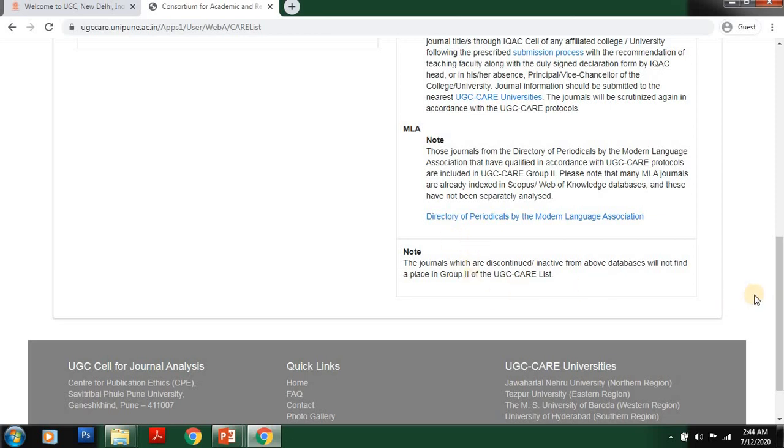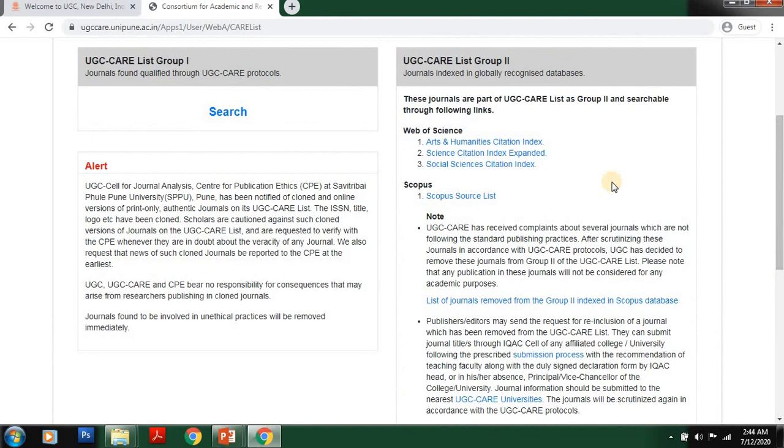So what does it mean? That means if a Scopus indexed journal is to be considered as a UGC CARE list group 2 journal, the journal should be indexed as well as active in the Scopus database as of now. The journal should be active in the Scopus database as of now. Even in this second, that journal should be active in Scopus.